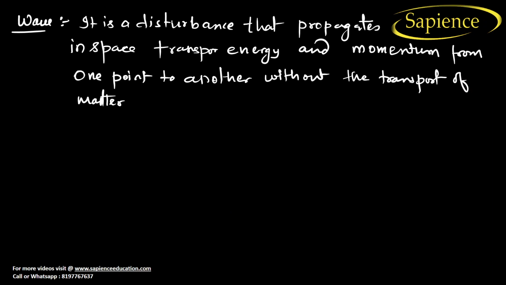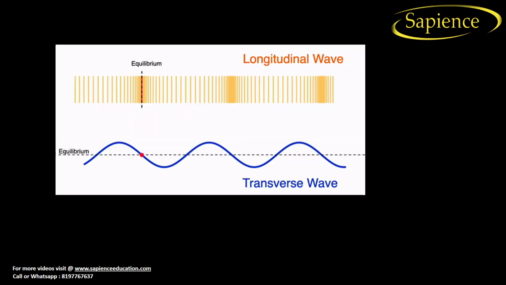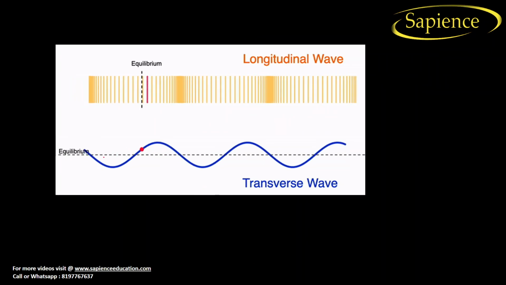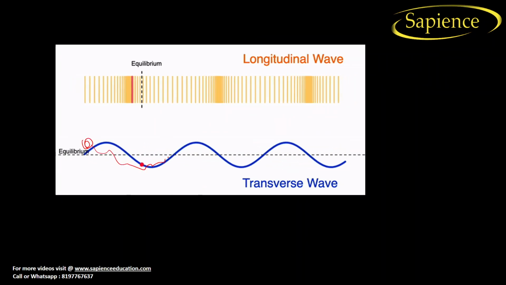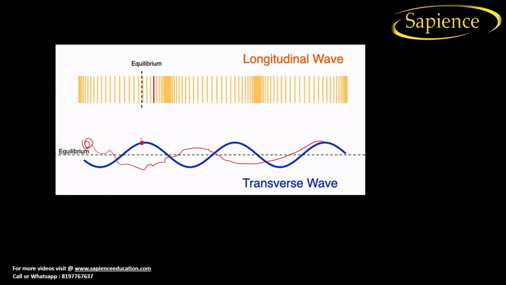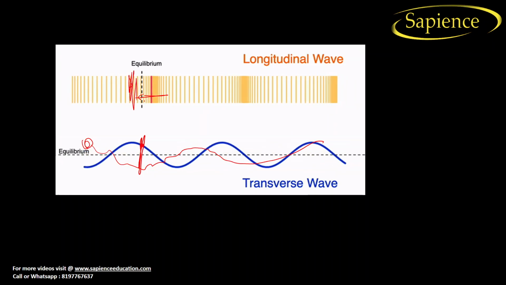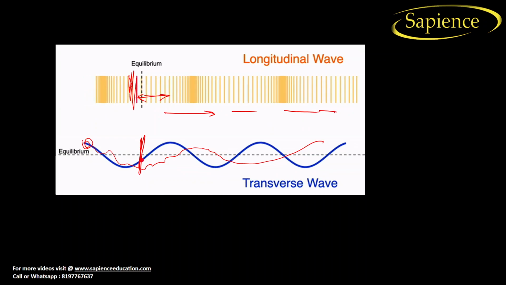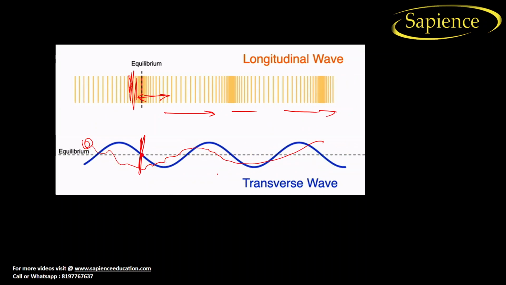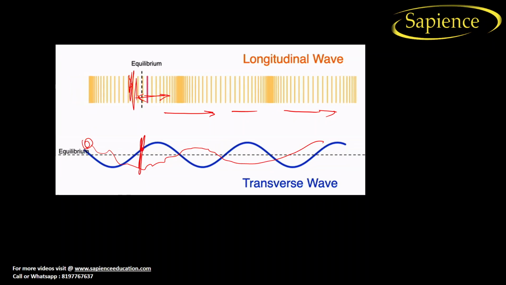So if you want to define the wave, it is a disturbance that propagates in space, transferring energy and momentum from one point to another without transport of matter. So finally it transports the energy without transporting the matter. If you take the example, see here in the figure, the energy is going constantly in the forward direction, but the particle will remain at the same position. Here also you can see this is the particle. The particle is moving here and there, but the energy is being propagated for a longer distance. In this way you can understand from this figure.